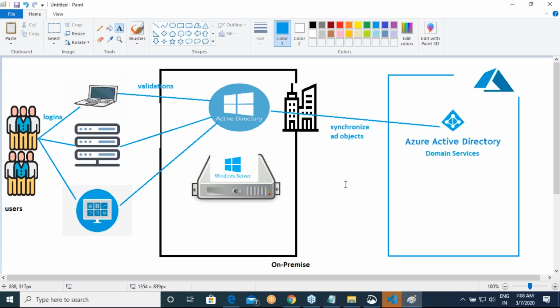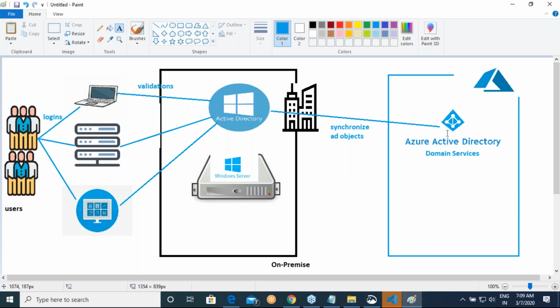Now you can go to an extent saying that users will be syncing, and this Active Directory maintenance, I don't want to use it in my server. I want to use it in my cloud itself. From cloud itself, you can change passwords, you can create users, you can do all of that stuff. But the basic thing being the objects of Active Directory, which are users, computers, printers, devices, whatever you want, can be synced to your Azure, and all of that will be stored in your Azure Active Directory. But to do that, we'll be using something called domain services.